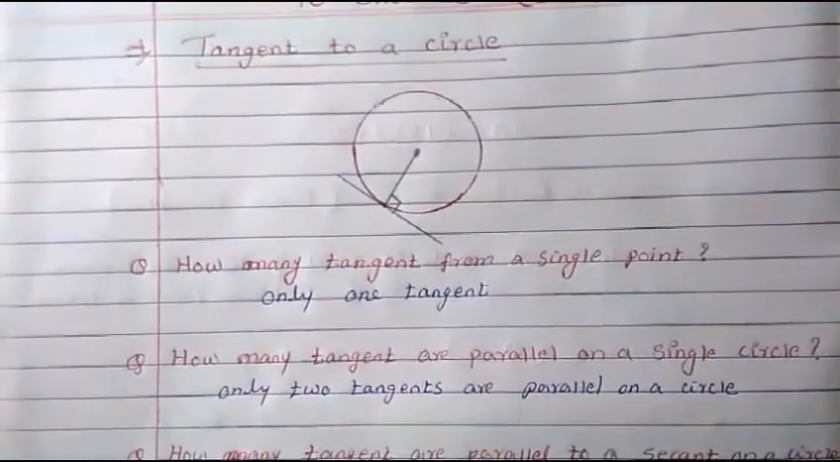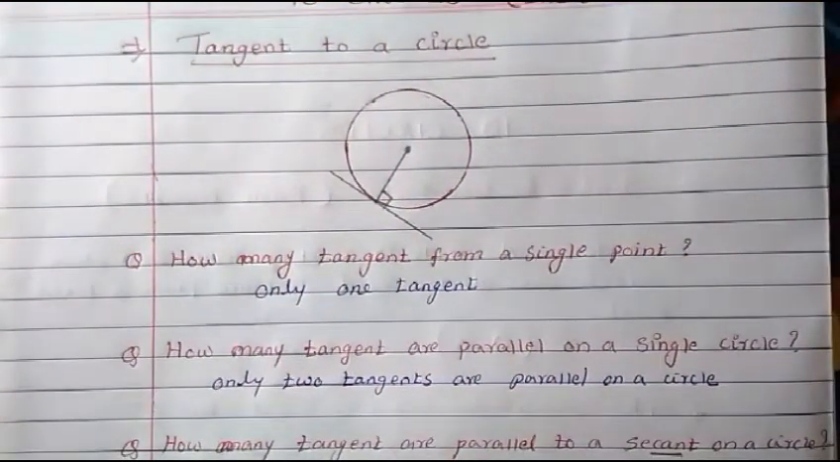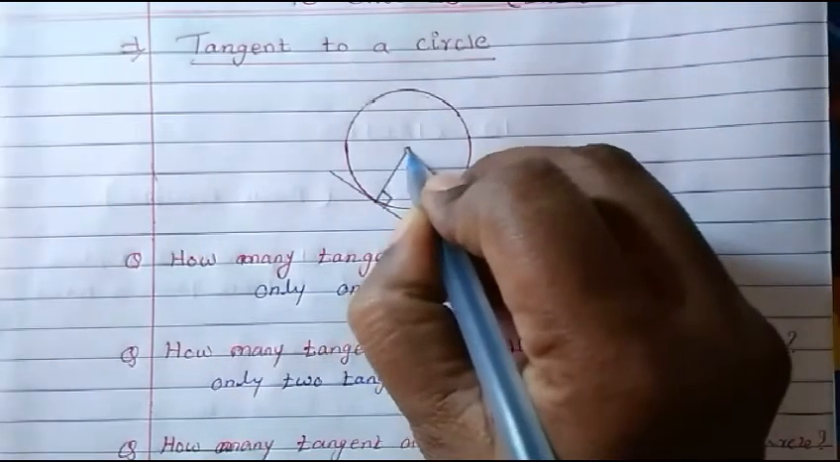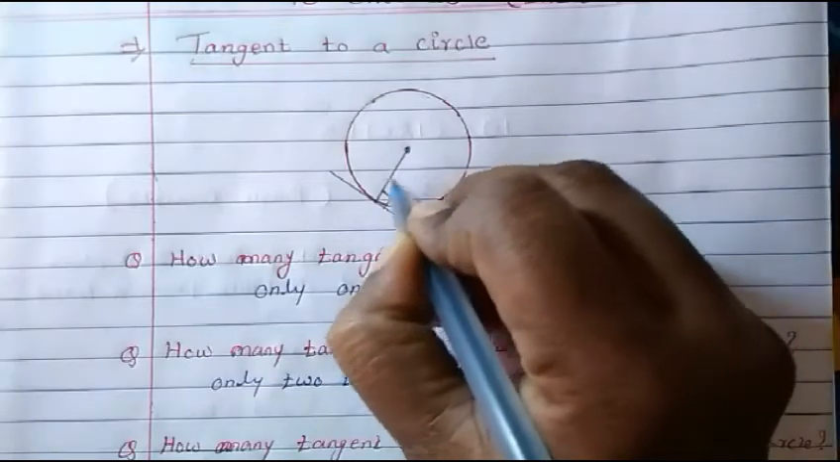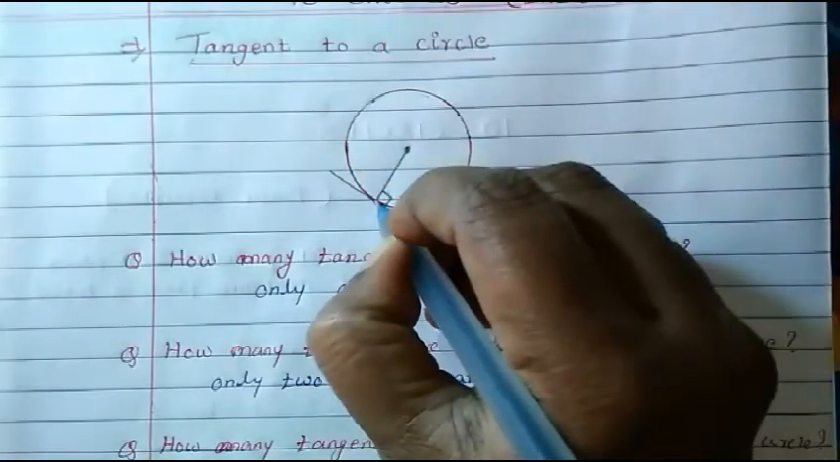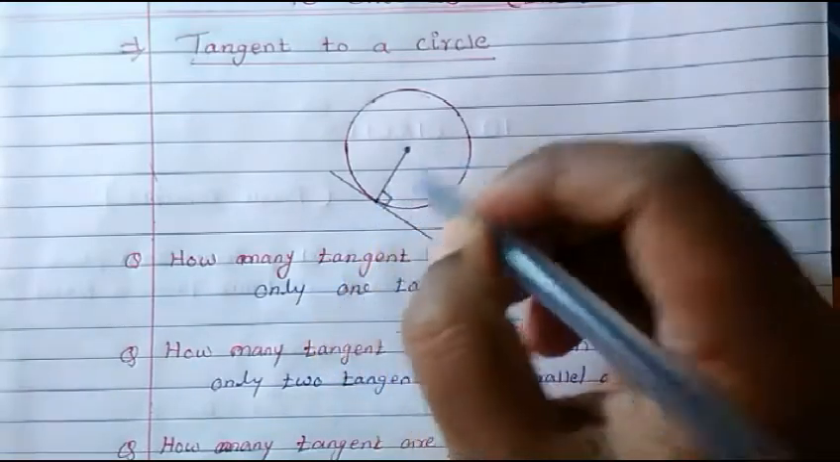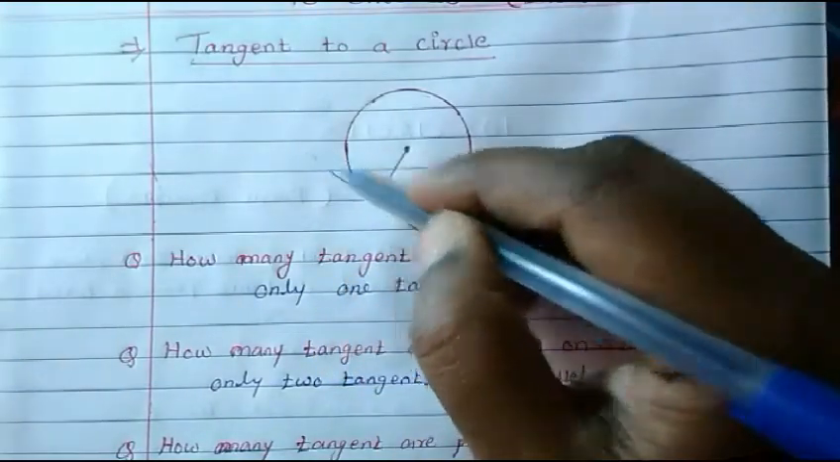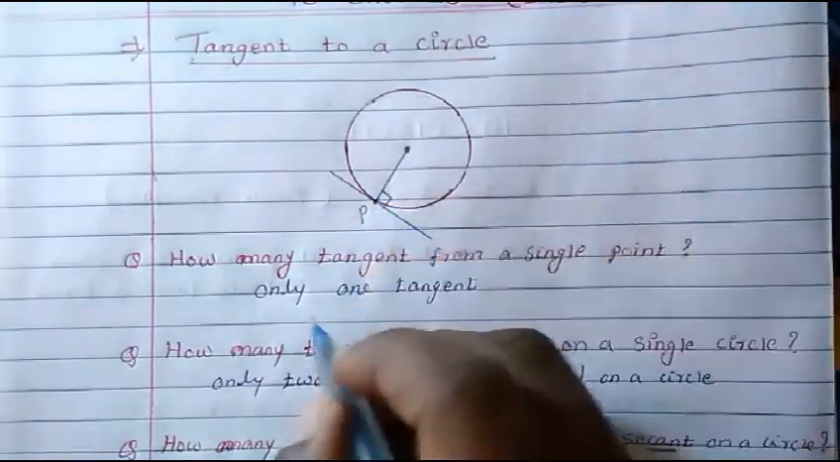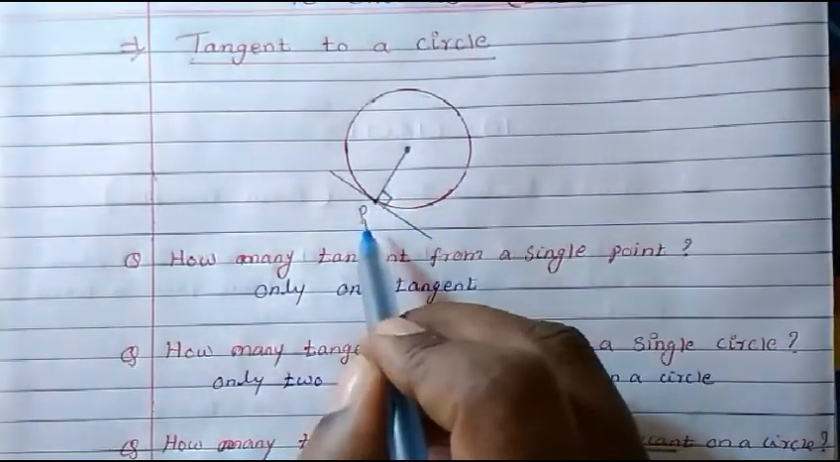And one more thing you have to remember. This is a radius, right? From the fixed point, there is a distance. This we call a radius. Now this radius is touching the circle at this point, okay. And at the same point, this tangent is also touching. So this point, we call it a point of contact.